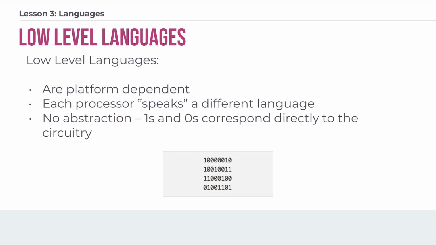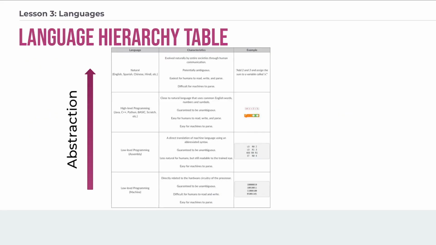Computers are built using highly structured circuitry that responds to logical and clear signals. Because low-level languages are much more concrete and straightforward with a limited vocabulary and a very structured syntax, nothing is left to misinterpretation. This table is in the lesson, and you can certainly refer back to the lesson for more detail about this. But this table shows the spectrum of high-level to low-level languages, basically with natural language being at the highest level and machine language being at the lowest level.